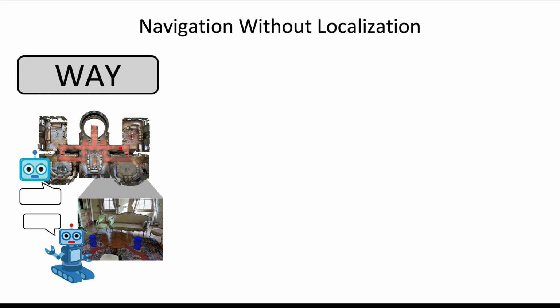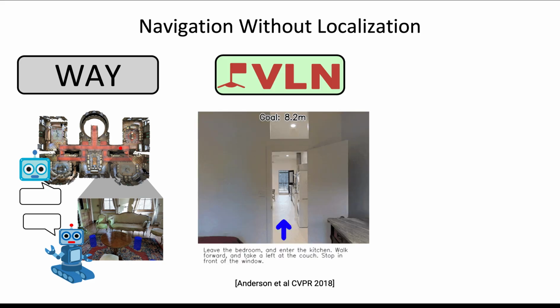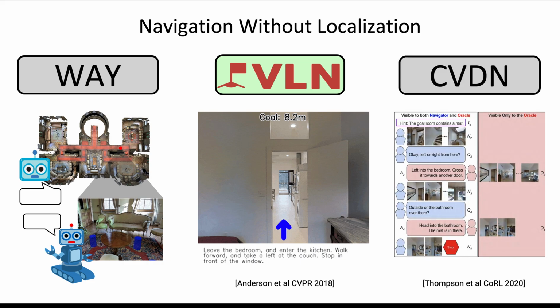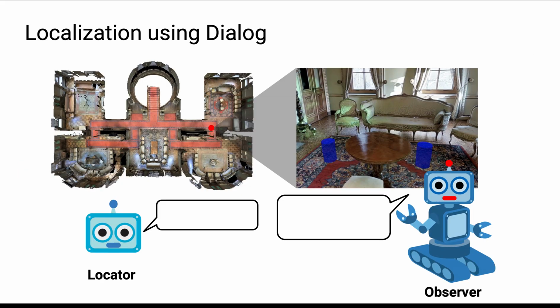Way is the first dataset to focus on localization. There are multiple vision language-based navigation tasks and datasets, but they all assume the agent is already localized. For example, in VLN, the navigator's location is already known by the agent giving instructions prior to giving directions. VLN also does not use dialogue. In the CVDN task, there is a use of dialogue. However, the remote agent assumes knowledge of the navigator's location at each step in the dialogue. The Way dataset and the localization tasks we introduced on top of it fill this gap by introducing a dialogue-based means to localize the navigator, which we can see as a precursor to tasks such as VLN and CVDN.